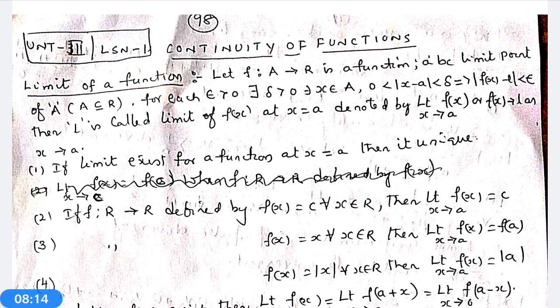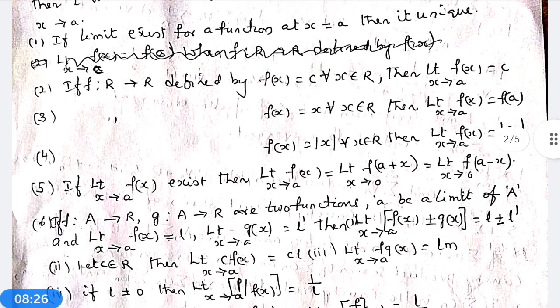Fifth point, if limit x tends to a of f(x) exists, then limit x tends to a of f(x) is equal to limit x tends to a of f(a minus x), which is equal to limit x tends to 0 of f(a plus x). Once again, if limit x tends to a of f(x) exists, then limit x tends to a of f(x) is equal to limit x tends to 0 of f(a plus x), which is equal to limit x tends to 0 of f(a minus x).